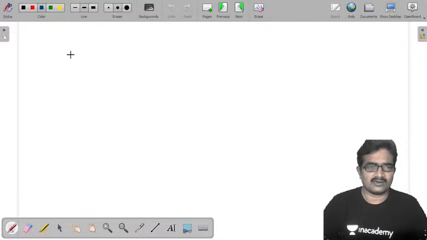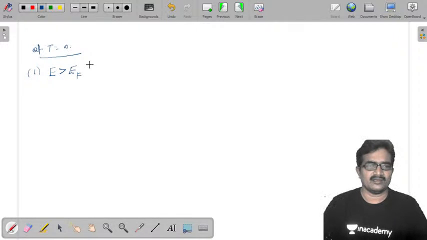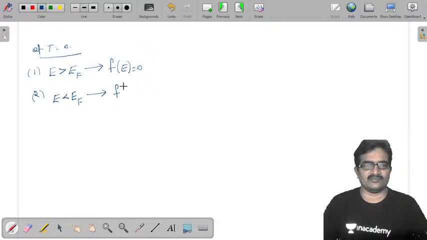See here. At T equal to 0, we have taken two conditions. First condition is E greater than EF, and there f of E became 0. In the second condition, we took E less than EF, so here f of E became 1.